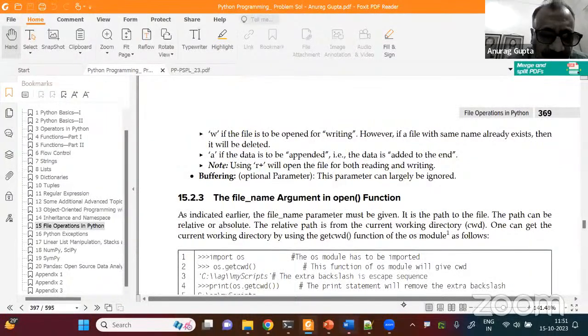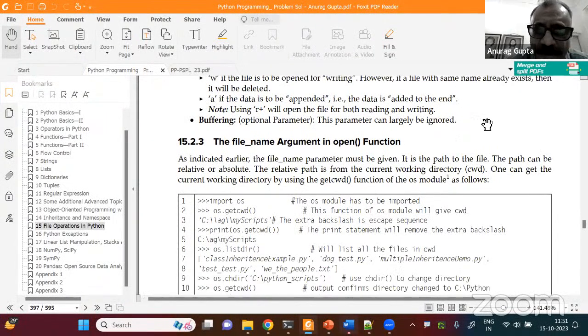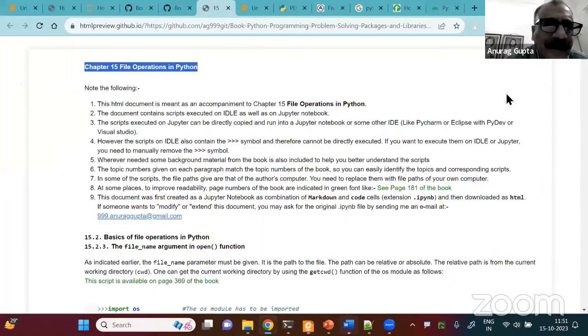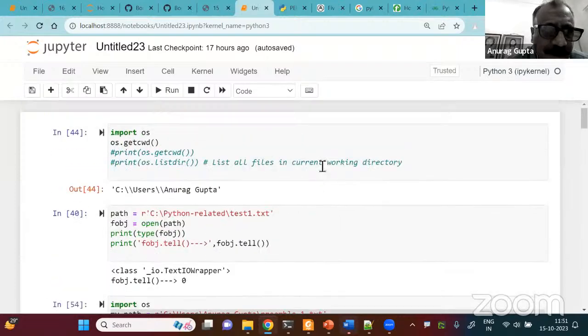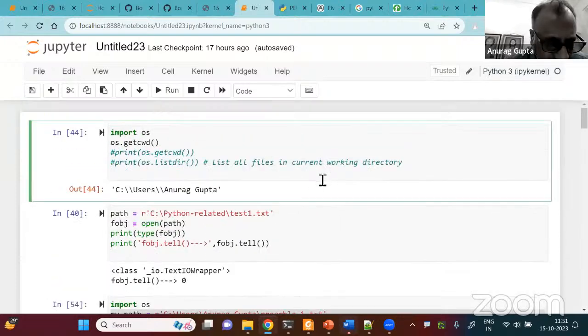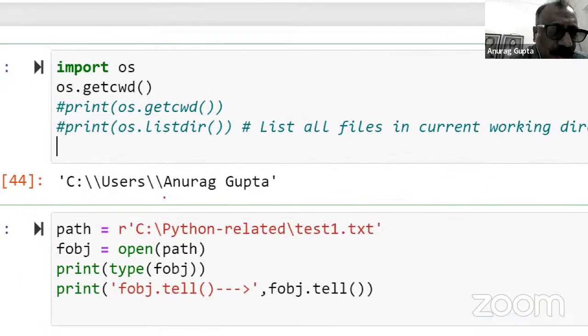Let us do some practical work. So let me minimize this and open my editor. This is a very important module called the OS module. The OS module is a very important module in Python. It is one of the built-in libraries.